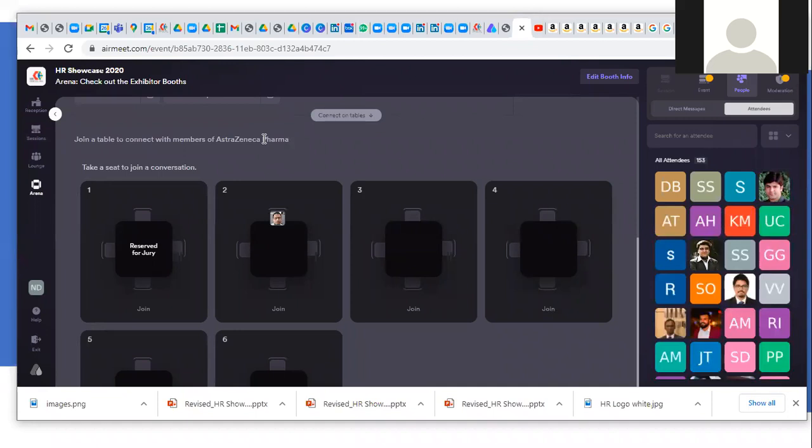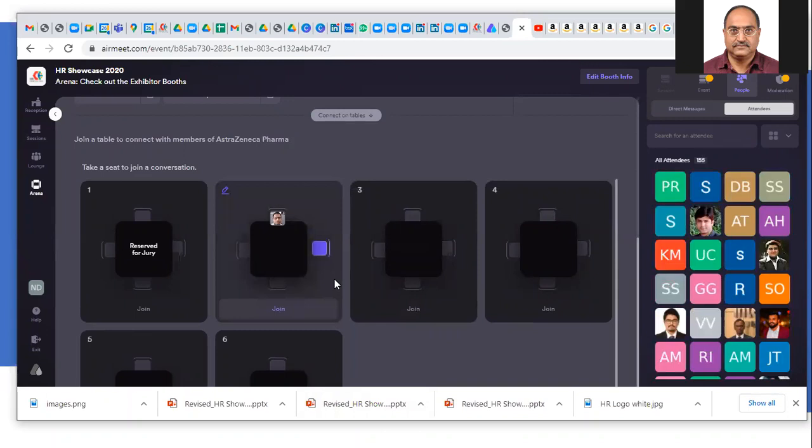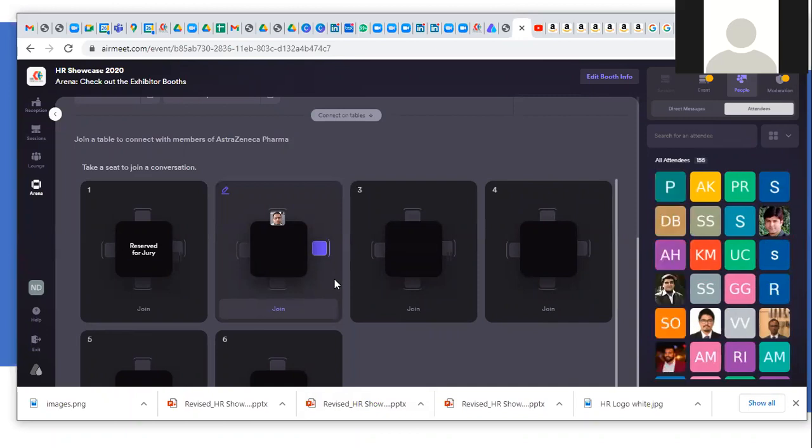Okay. So we have to keep viewing the screen to understand if somebody has occupied the table or not? The booth would be manned by constantly looking into the screen? No, you can take a table, so people will know. You don't have to wait for some attendee to join a table. That's what we've recommended, that 2 or 3 people can sit at a table. When attendees don't see anyone at the booth, then no one will take a table too, so they won't enter. That's why we recommend 2 to 3 people take a table. Good point.